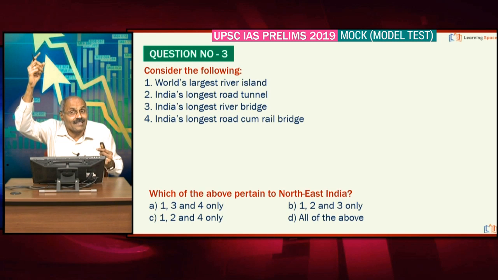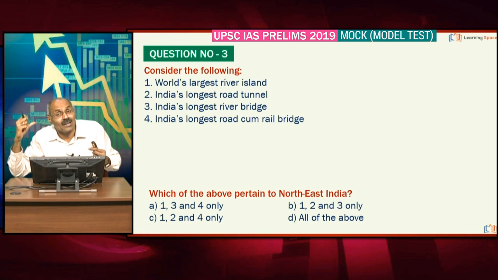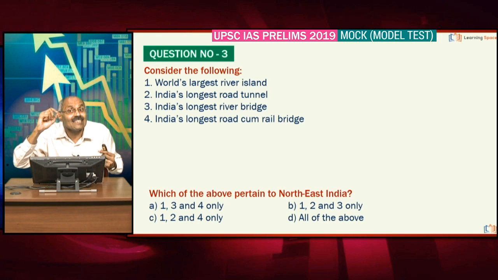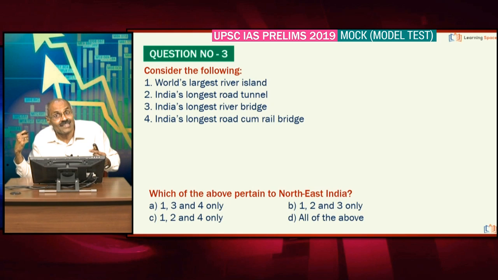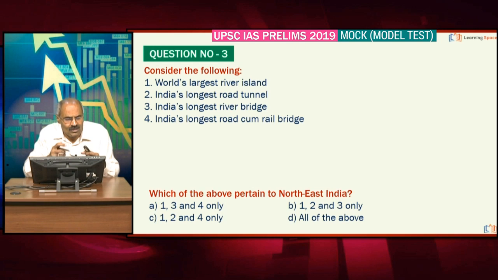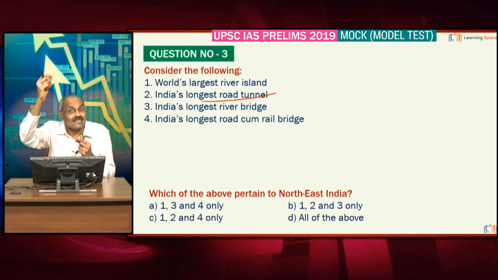We already deliberated in the previous paper, right? And 2 industrial corridors, they are coming up in Uttar Pradesh and Tamil Nadu. We are talking about defense industrial corridors. 2 defense industrial corridors are coming up in Uttar Pradesh as well as in Tamil Nadu, don't forget. Please look at this information now. Here, world's largest river island, that is Majuli in river Brahmaputra, right? And India's longest road tunnel, Chenani Nashri, on the national highway between Jammu and Srinagar. This is in Jammu and Kashmir.